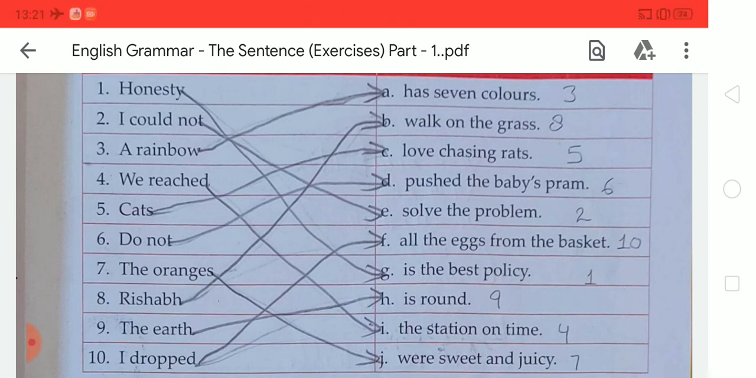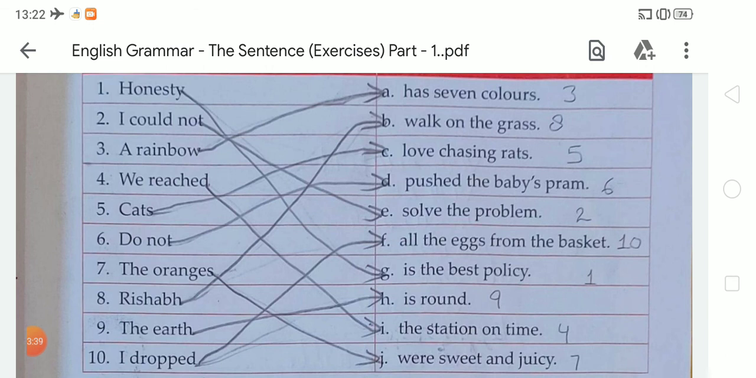Now the next, number 7, the oranges. So we have to match number 7 with G. The oranges were sweet and juicy. Number 8, Rishabh. So we have to match number 8 with B. Rishabh walks on the grass. Number 9, the earth, matches with H. The earth is round. Number 10, I dropped, matches with F. I dropped all the eggs from the basket.